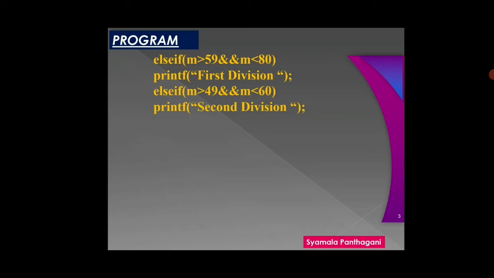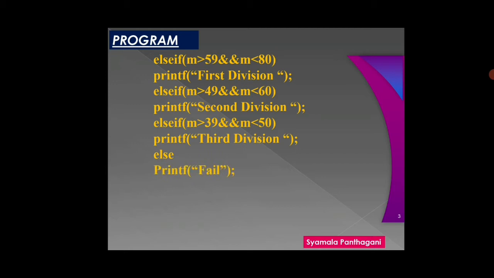second division. If the marks are greater than 39 and less than 50, what we have to print? We have to print third division. Else, if all these conditions are false, if the given marks are not there in these conditions, what we have to print? We have to print fail. Now, getch, closed bracket.